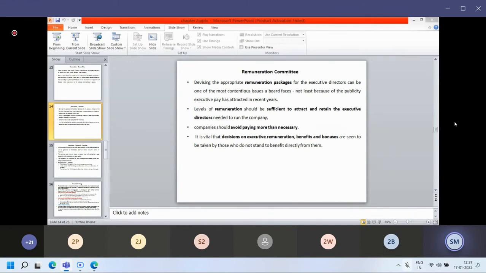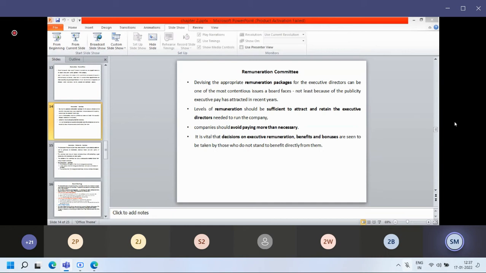So we have to set a proper remuneration policy because remuneration directly affects the employees, and it can affect the particular board of directors. So it plays a very important role: how much salary we have to give, how much remuneration can be given to the particular individual. If remuneration is given and the employees or board of directors are satisfied, they can be with you for a long time. It should not be like a lifetime, it can be a long time. Till other offers come, at least you can be with the company. So that can be possible.